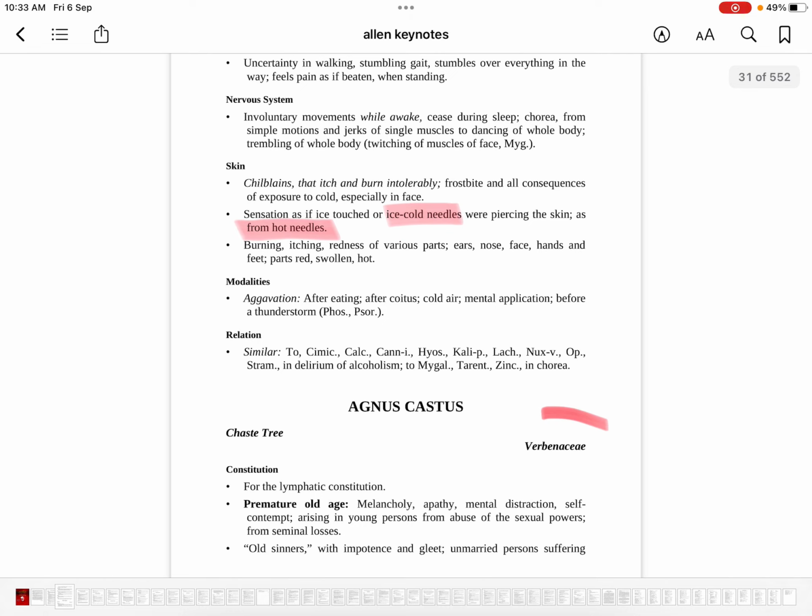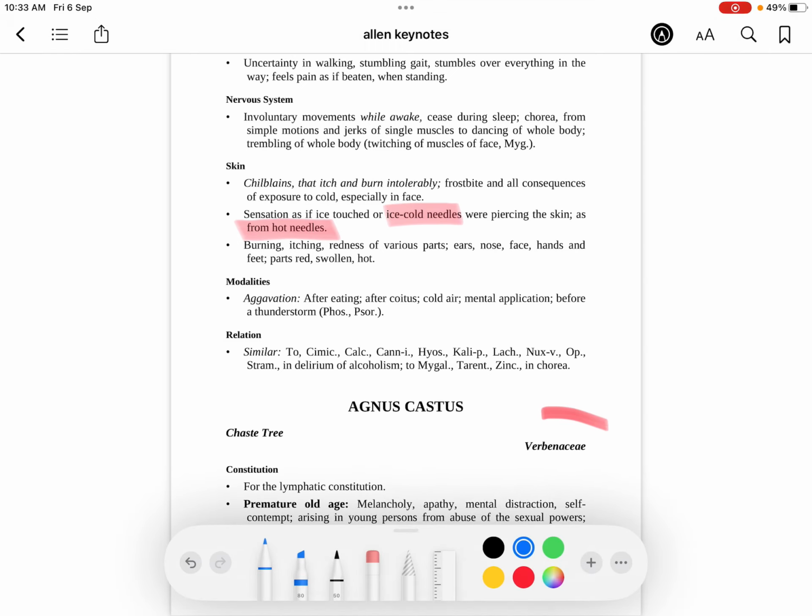Okay, so this is the last page of agaricus talking about chilblains. So chilblains that itch and burn intolerably. So there is itching in these chilblains and there is burning intolerably. So far you have understood this. Frostbite and all consequences of exposure to cold, especially in face. So ailments from exposure to cold, especially of the face, and they itch a lot and they burn intolerably. So you have understood this.